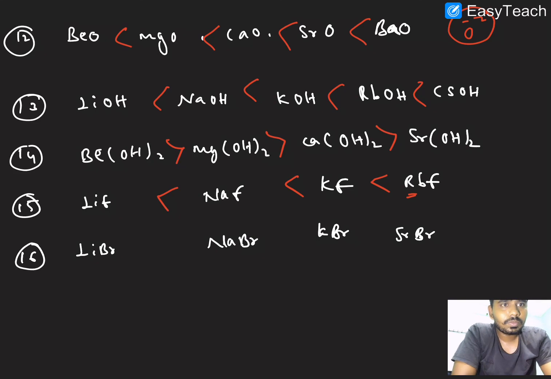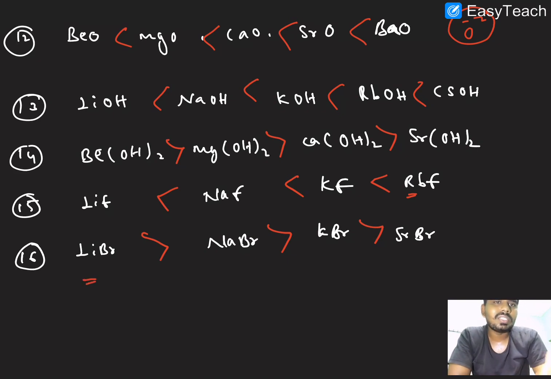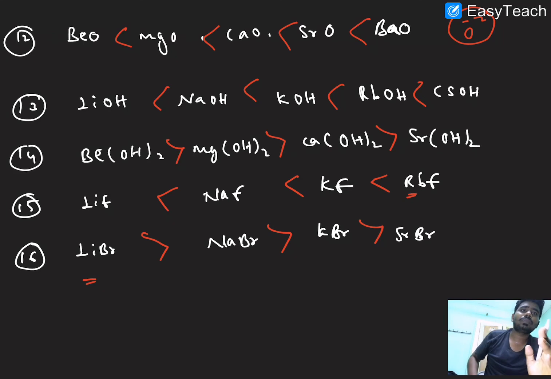And next case here, the number of cations is equal to the number of anions. In that case we have to see the hydration energy. So lithium bromide has high hydration energy. So these are the general trends, but still we have some exception cases. We will discuss that first. Let me explain in the next slide.